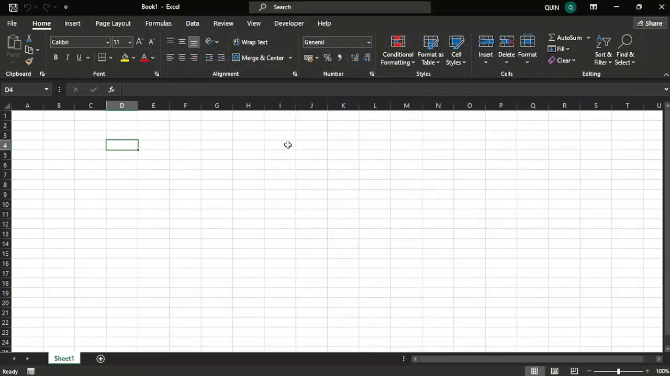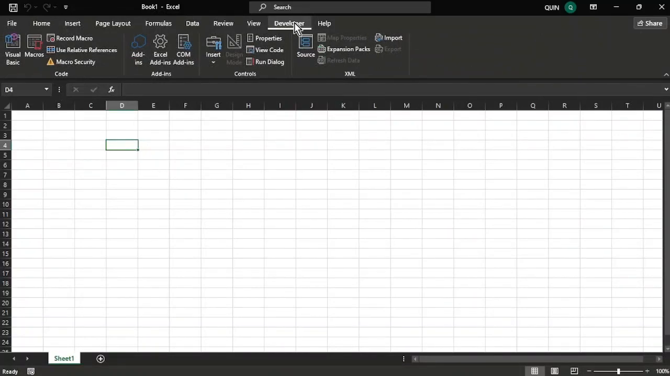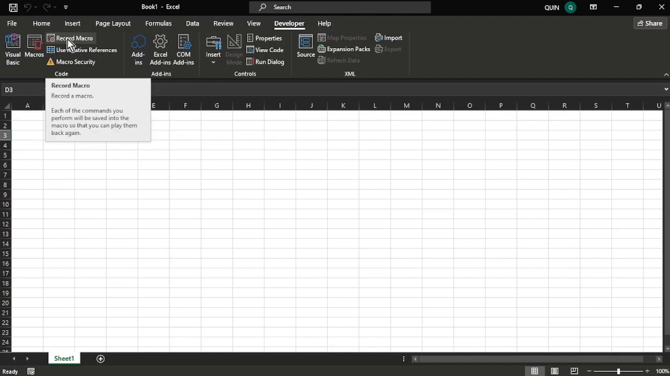Once you've done that, you're going to notice that the developer options will appear up here. If you click on it, you're going to see that you have Visual Basic for applications, you have the macros, and you have a bunch of settings here which are going to be really helpful in today's video. Our concern today is going to be on this record macro.